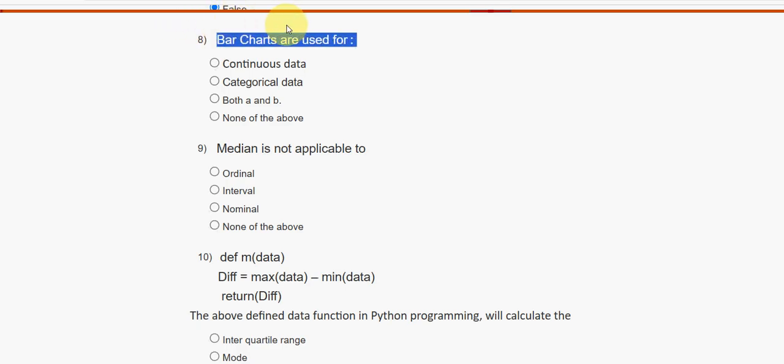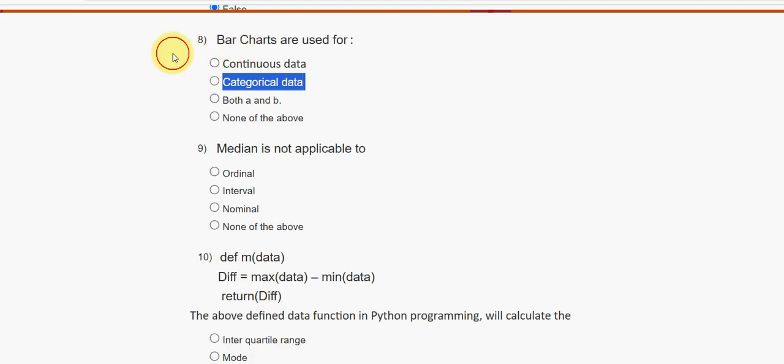Next, eighth question, guys. Bar charts are used for what? They are used for categorical data. Second option.